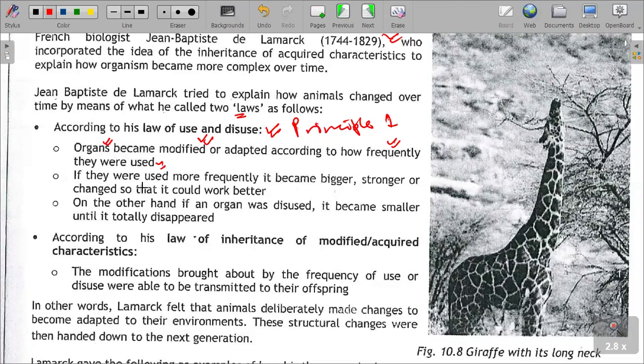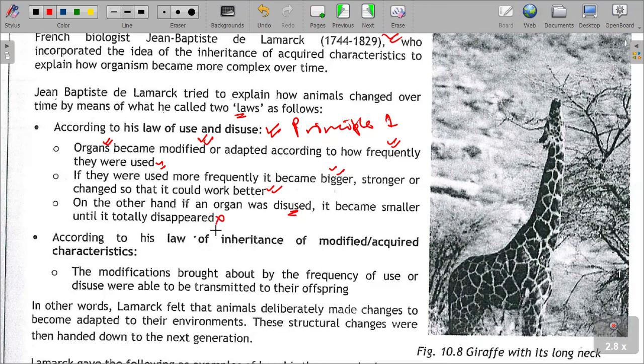If they were used more frequently, they became bigger, stronger, and changed so that they could work better. On the other hand, if the organ was not used, if it was disused, it became smaller until it totally disappeared.